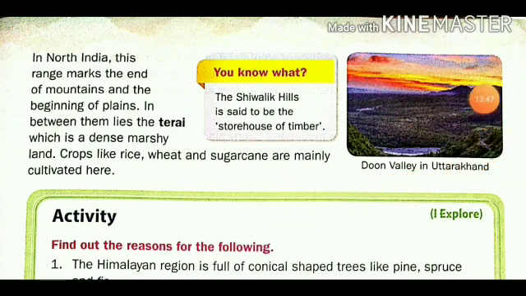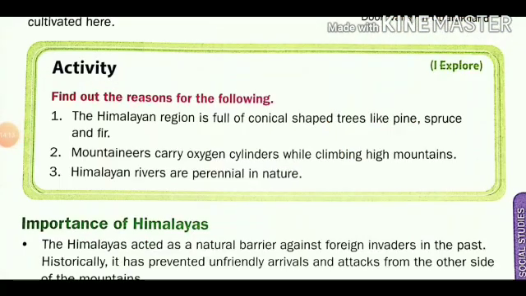You can look at the picture, it is a Dun Valley in Uttarakhand. It is a valley with mountains on either side. Activity: find out the reasons for the following. There are three sentences, and you have to find out the reasons and write them.